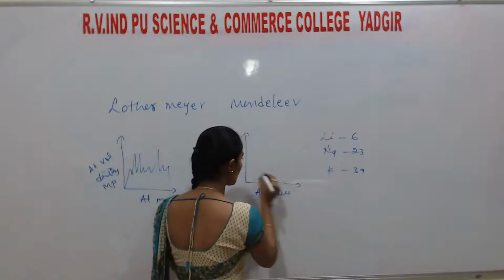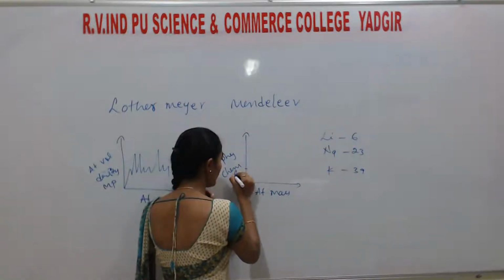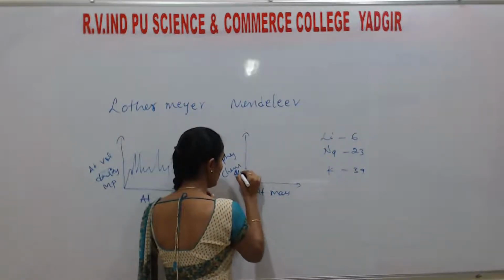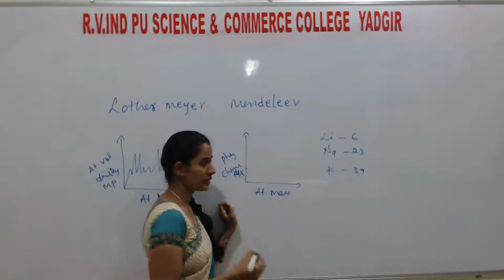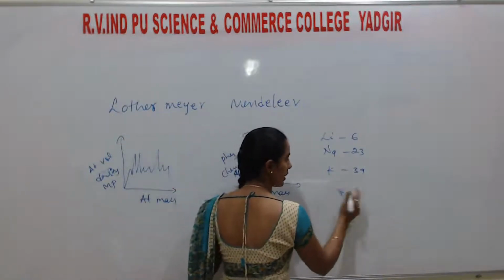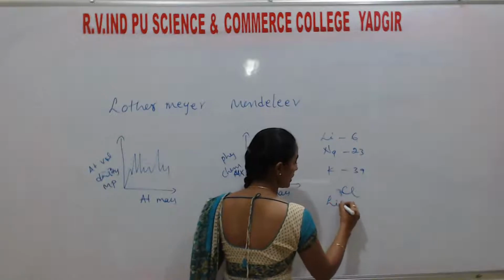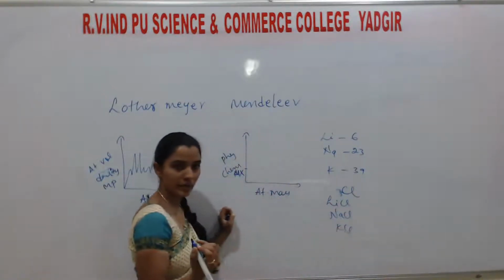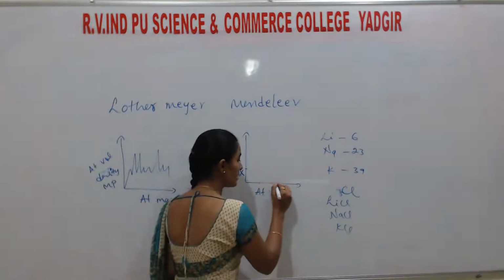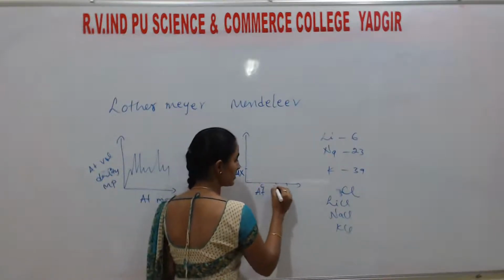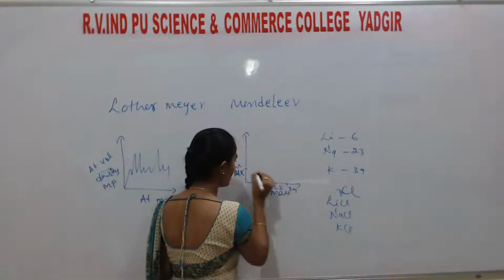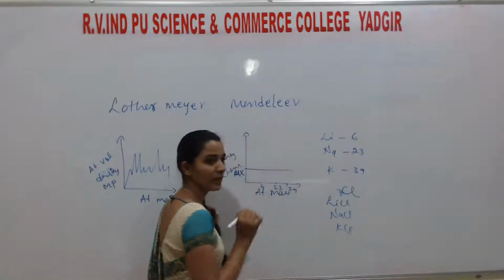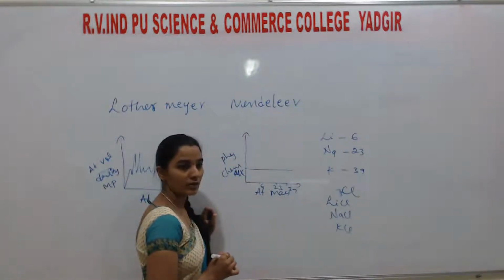Assume these all show the chemical properties of MX compounds. For example, if X is a halogen like Cl, they form LiCl, NaCl, KCl. The property is the same, correct? So the atomic mass increases, 6, 23, 39, but the chemical property remains the same. Understand?